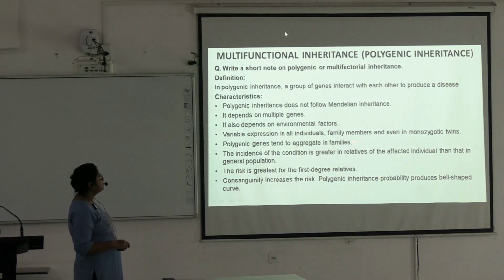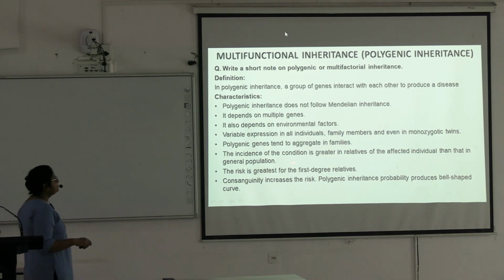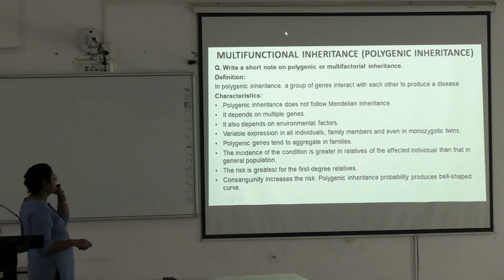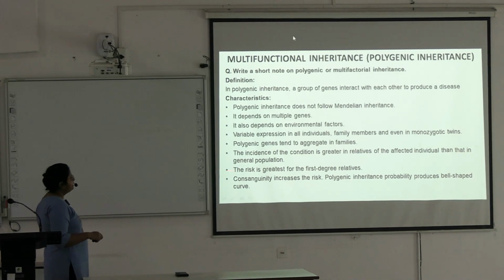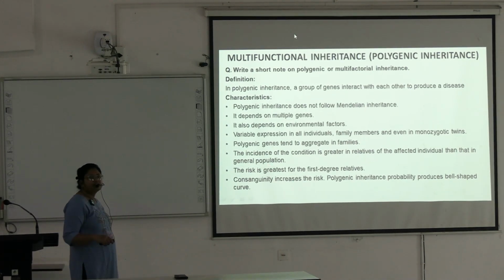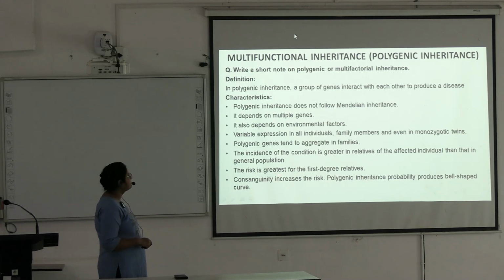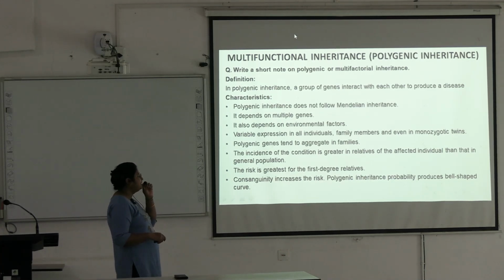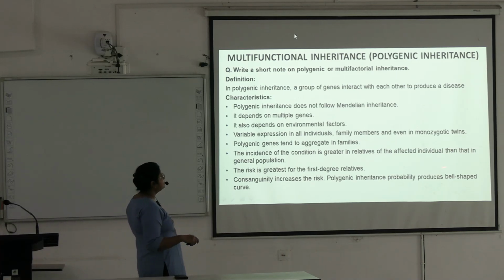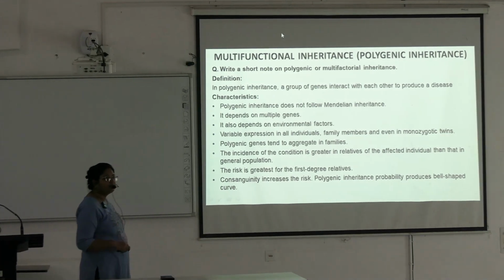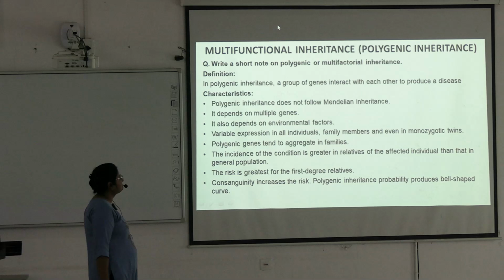Polygenic genes tend to aggregate in families. The incidence of the condition is greater in relatives of the affected individual than in the general population, and the risk is greatest for first degree relatives. Consanguinity increases the risk. Polygenic inheritance probably produces a bell-shaped curve. Okay. Next.